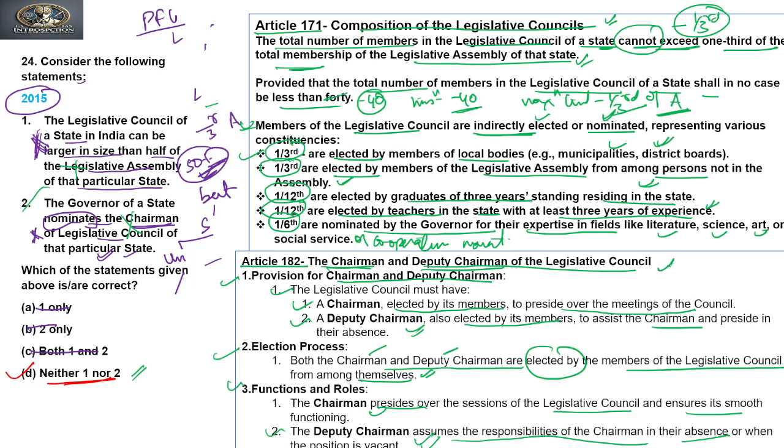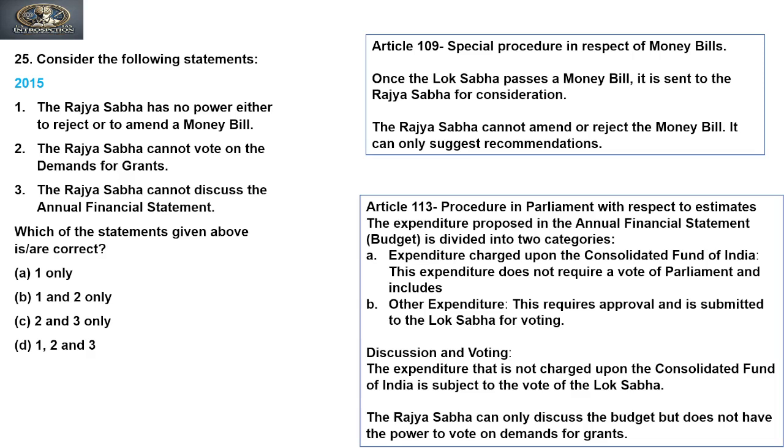Is it clear? Okay. Now let's move to the next question. The next question was asked in 2015. It says, consider the following statements. So three statements have been given.